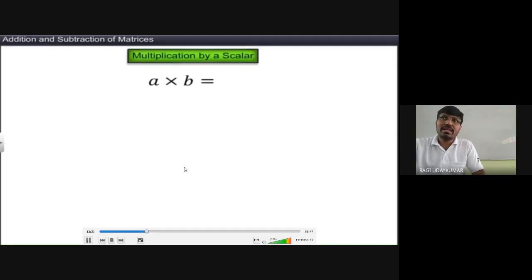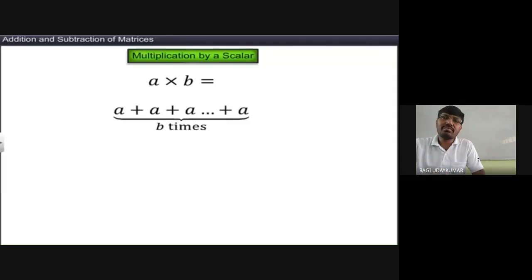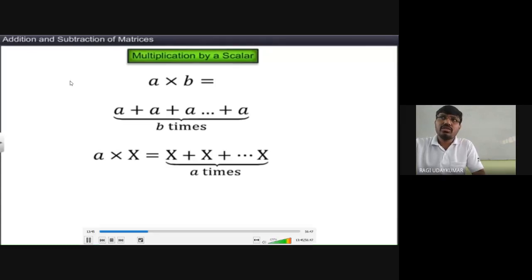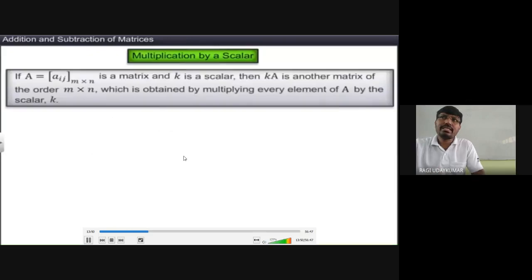Next, scalar multiplication. Multiplication of a matrix by a scalar means एक number multiply करना. That is nothing but multiplying it to each and every element. So देखो, a into b means a, b times; a into x, x, a times.